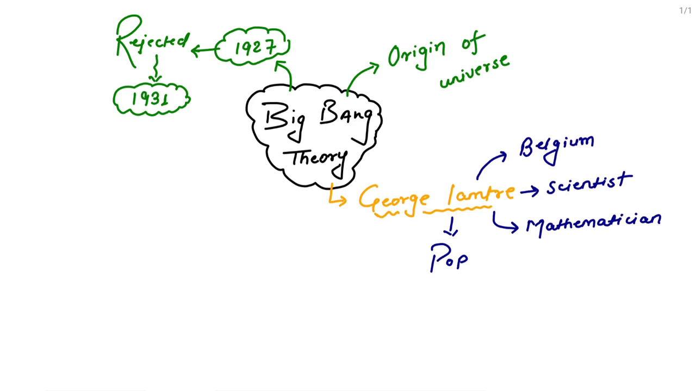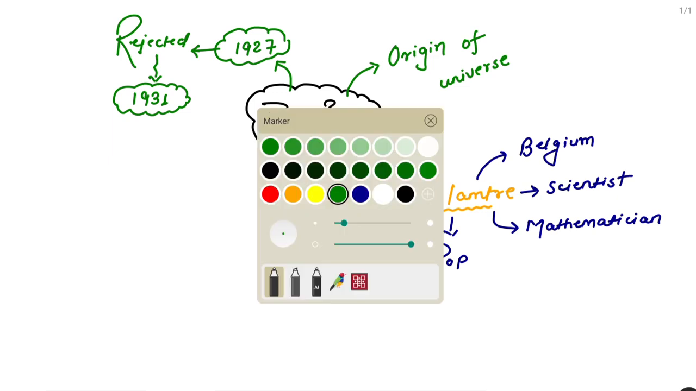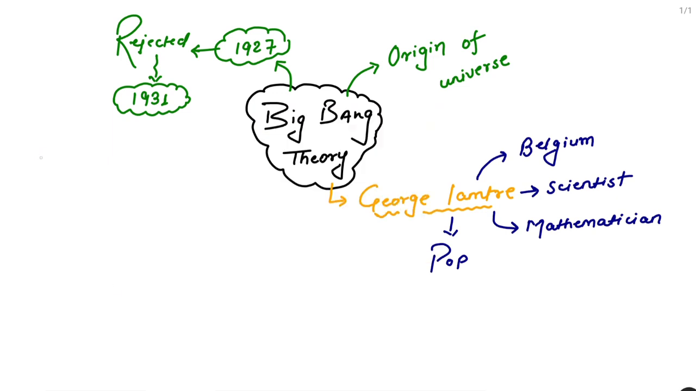Now coming back, what is this Big Bang theory? This is our main motive, to understand what the Big Bang theory is. So let us try to understand. Very, very long ago, there was one singularity point. This is the concept of the Big Bang theory given by George Lemaitre.